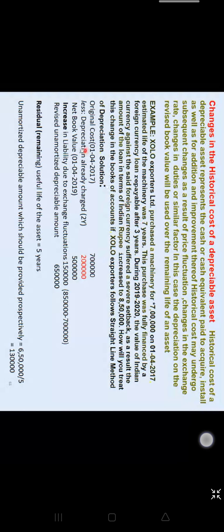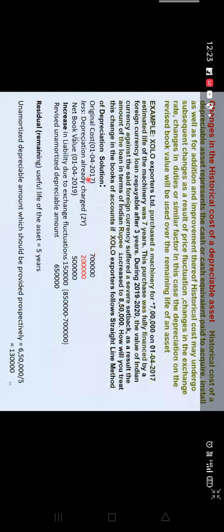So 1st April 17 to 31st March 18, and then 1st April 18 to 31st March 19. 2-year depreciation has been charged. Now, what is the rate of depreciation? SLM. So cost initial year 7 lakh minus scrap 0 divided by estimated life 7. 1 lakh is your yearly depreciation. So original cost is 7 lakh less depreciation for 2 years 2 lakh. Net book value on 1/4/2019, this is 5 lakh.